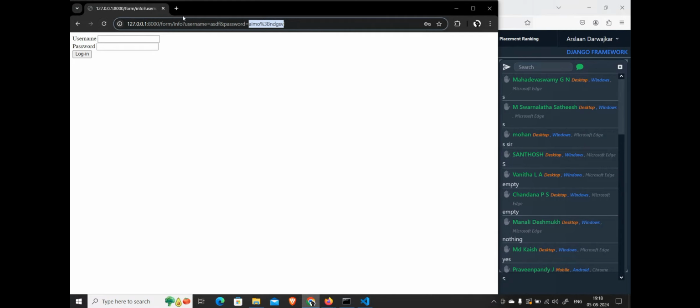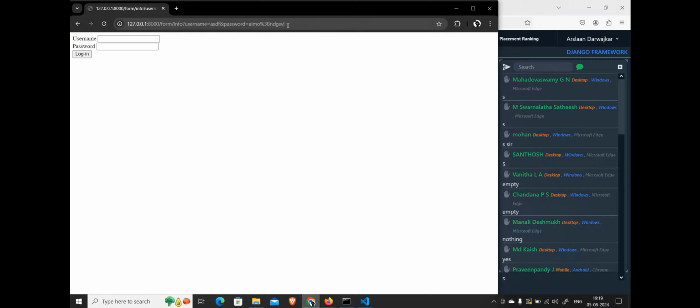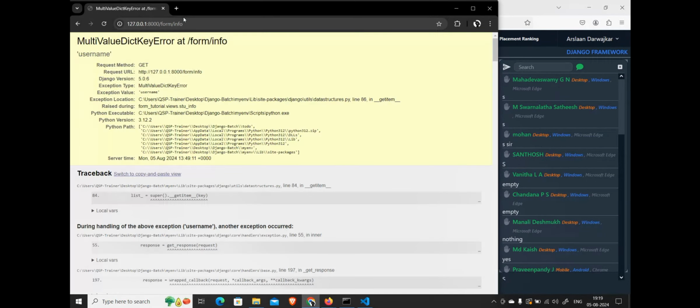If I just reload this, whenever I go for this route I am submitting something called username. That is why it is showing me. But what if I remove all this and just go to that particular site? Now the GET dictionary is empty. Correct? So there is nothing called username for now.